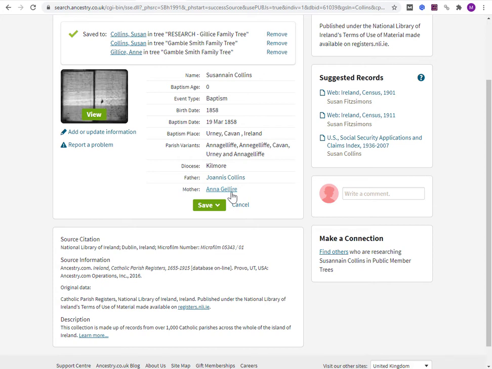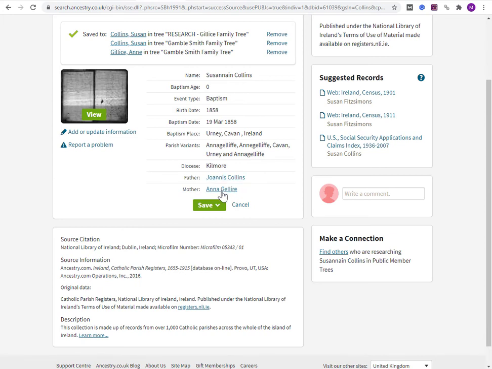The problem there, then, is that it doesn't come up. It's gone into the index as Gellire, which is so far away from Gillic plus an optional E that my searches or hints are just not going to find the Ancestry record. So I want that changed. How do we do that?